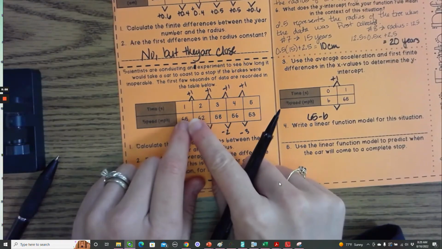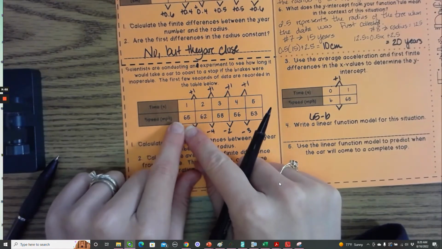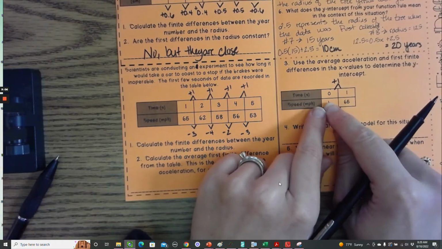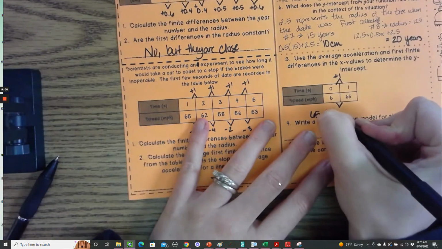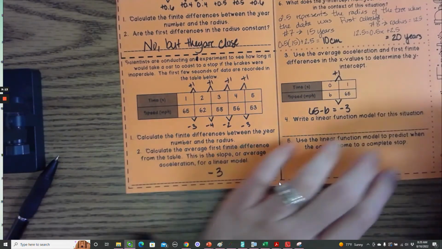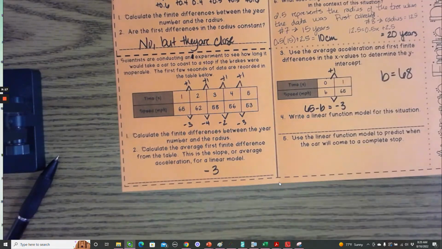So we would do 62 minus 65 gives me -3. So 65 minus b should also give me a -3. So we can solve that. And b would equal 68. So use that average finite difference to find your y-intercept.